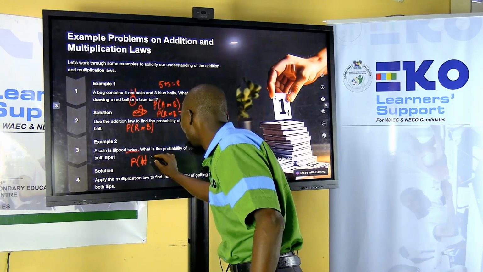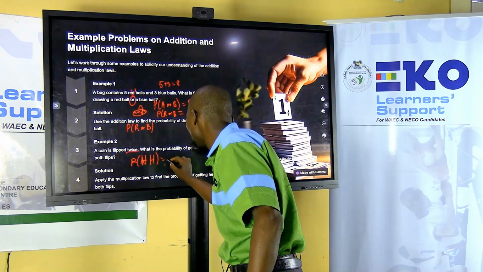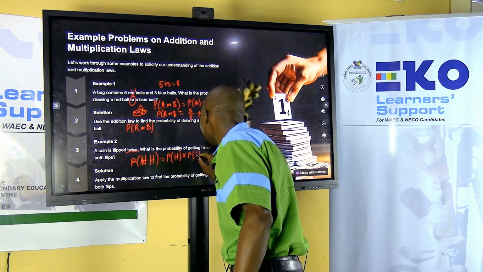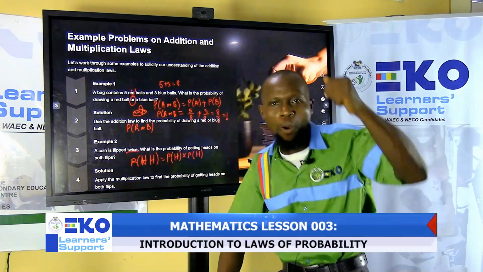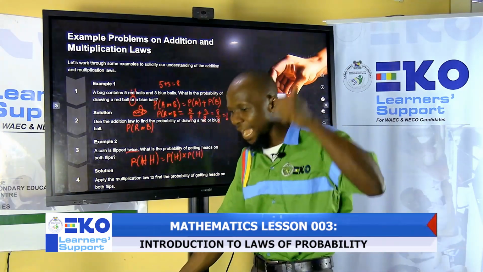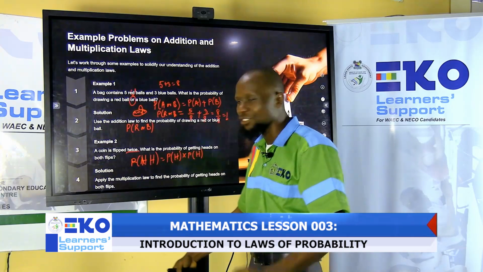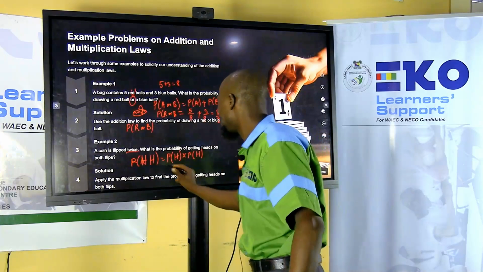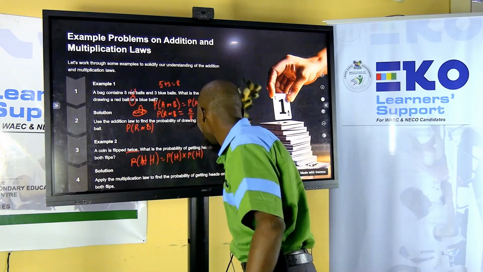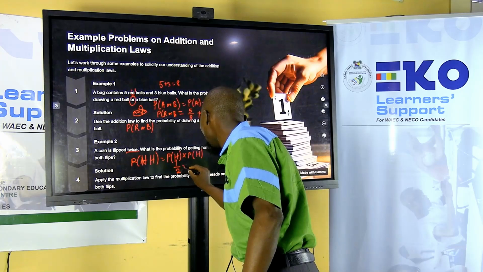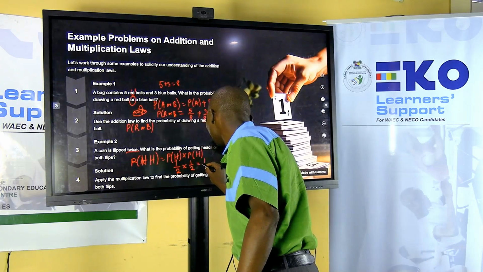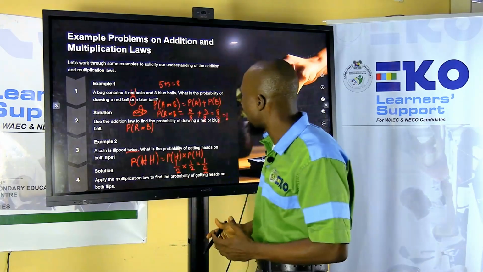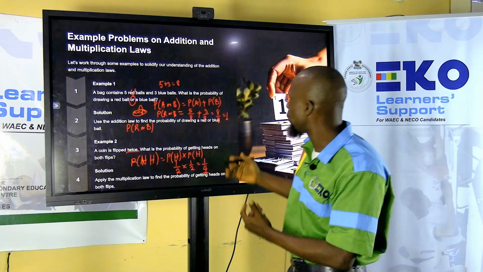Probability of head will be equal to what? Probability of head times probability of head. Heads on both means head on the first one and head on the second one. So that is why we are using "and", multiplication. First one and the second one. So what's the probability of getting head on the first one? That is 1 over 2. Head on the second one, 1 over 2. And that is 1 over 4. All right. So we have been able to apply the laws of probability to solve this question.